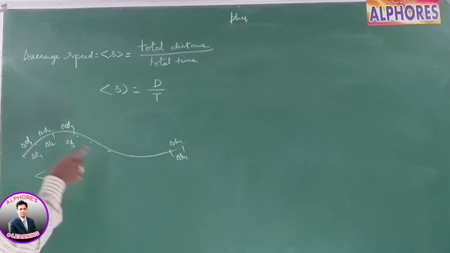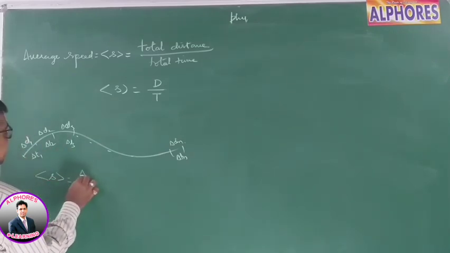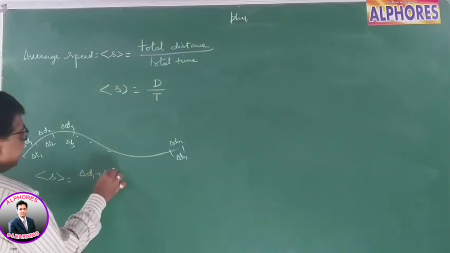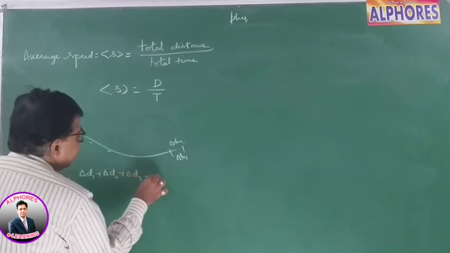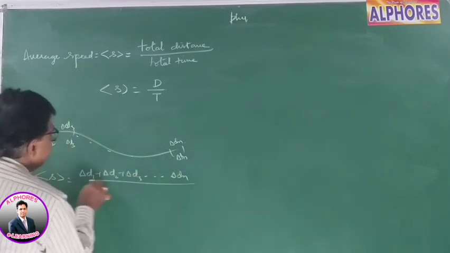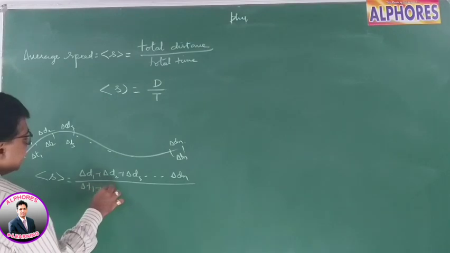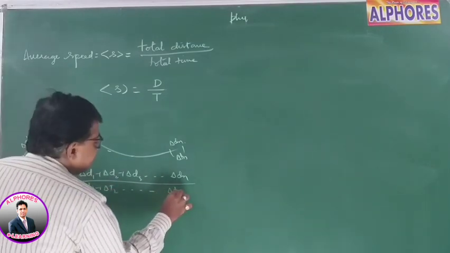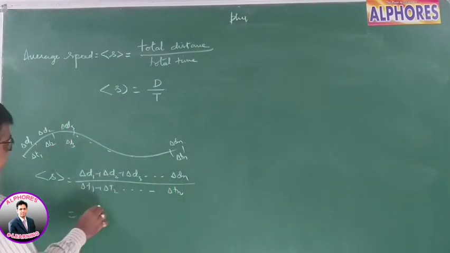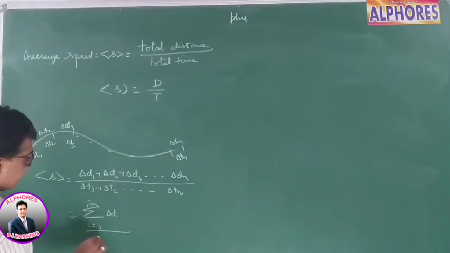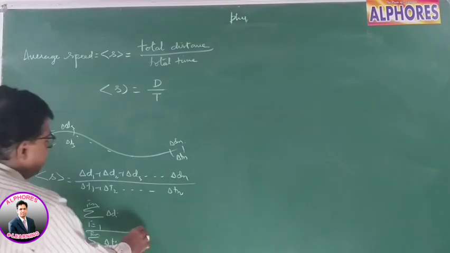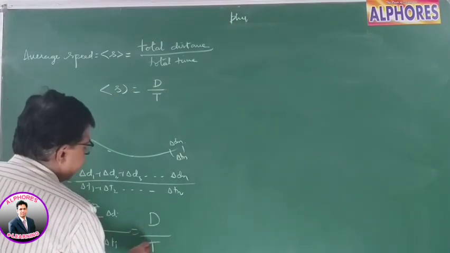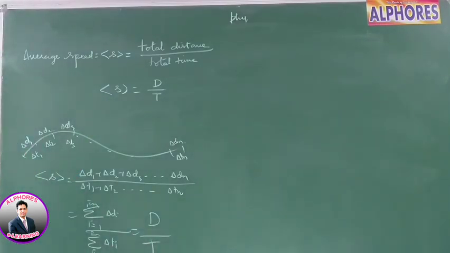It is the total distance, delta d1 plus delta d2 plus delta d3 up to delta dn, by delta t1 plus delta t2 up to delta tn. Or you can write it as the sum over i from 1 to n of delta di by the sum over i from 1 to n of delta ti. So it is the total distance covered by the total time. This is average speed.